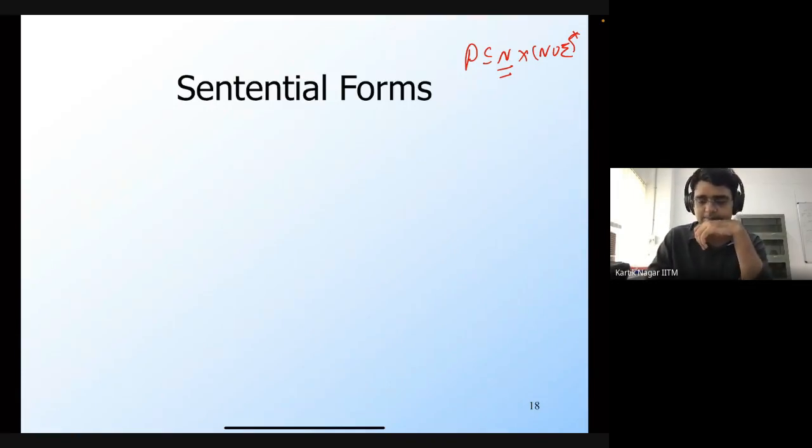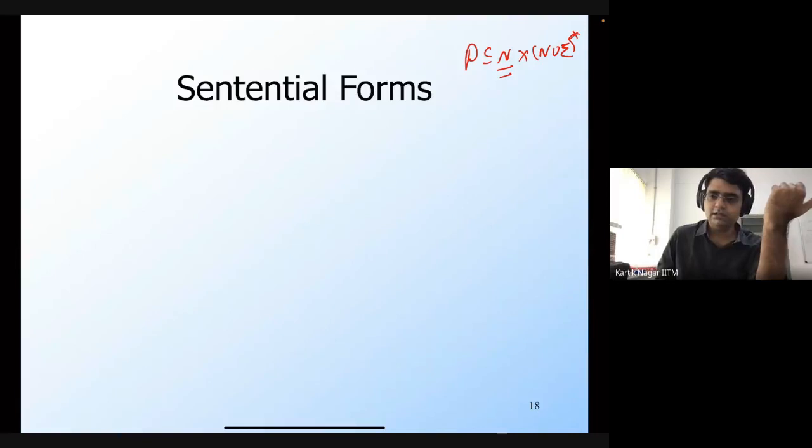Any more questions? Vineet is asking, can we apply this notion of derivation to 0S1? Yes, we can do that.